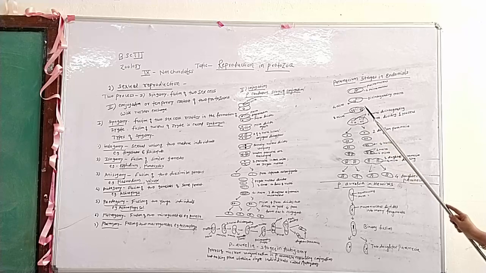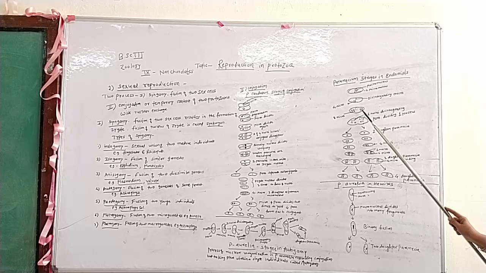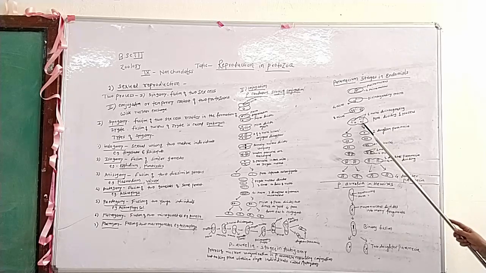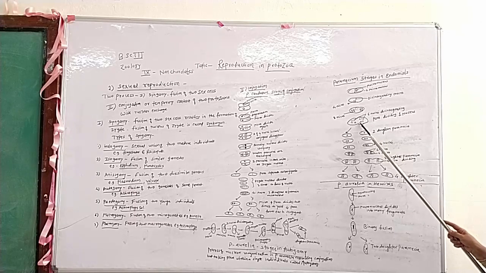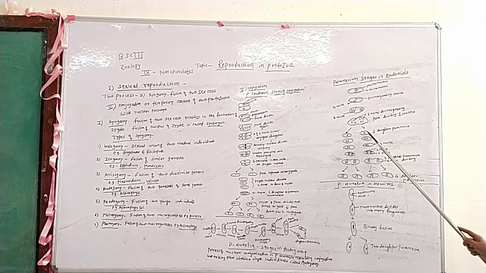In the third stage, these eight micronuclei are present in the Paramecium. Of the eight nuclei, six disintegrate or disappear into the cytoplasm. Only one nucleus remains in the Paramecium. From this, two daughter Paramecia are formed.